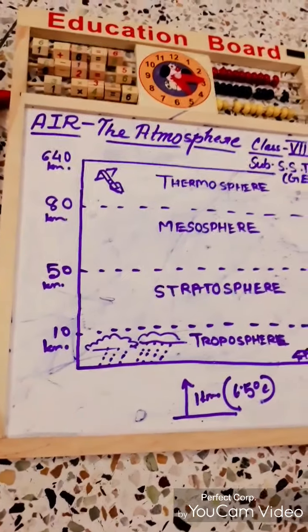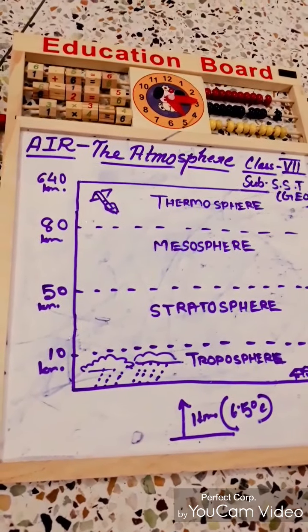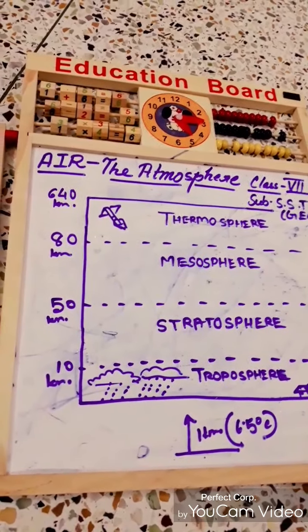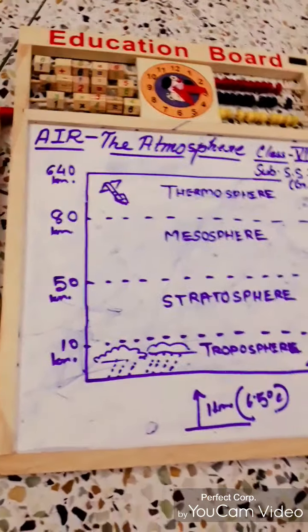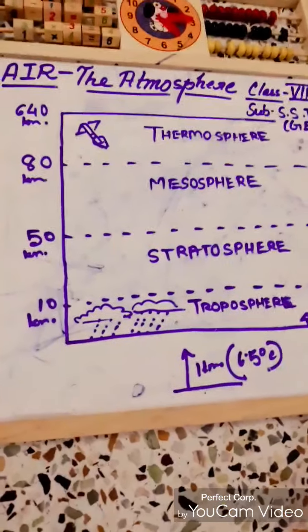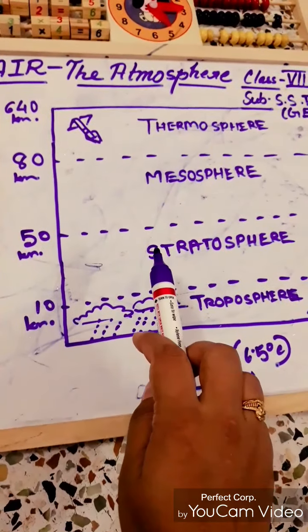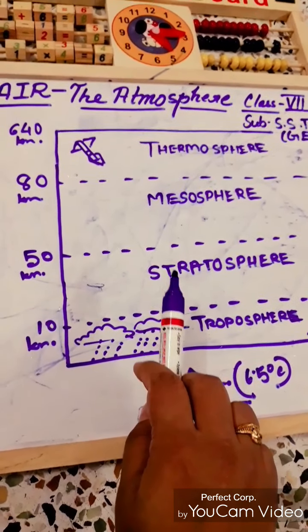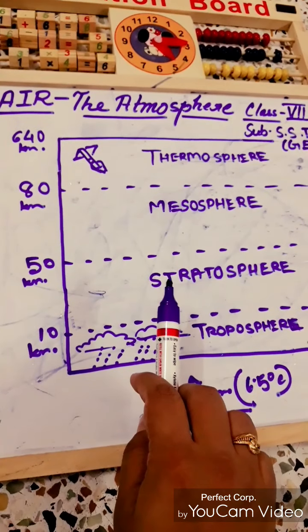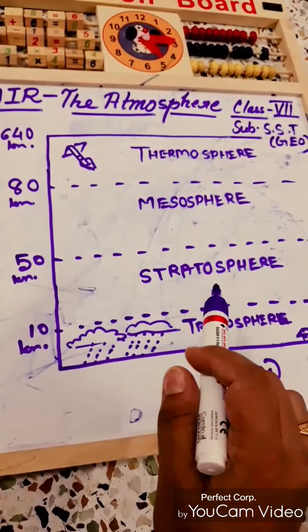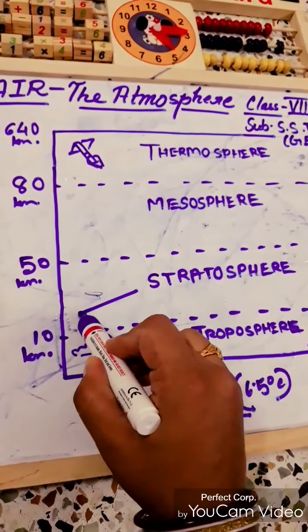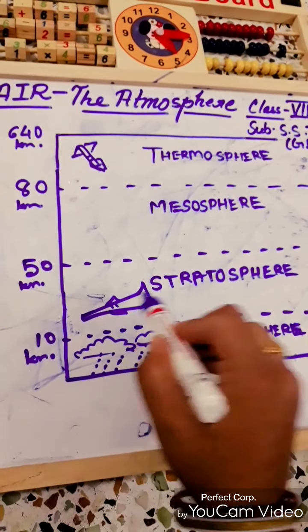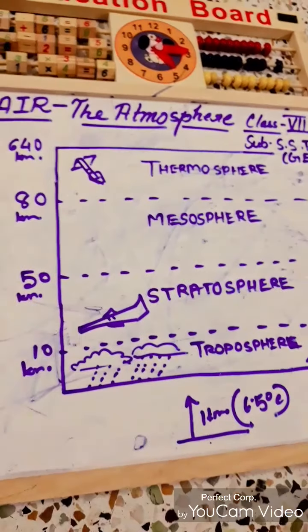The troposphere is a mixture of different types of gases, and clouds are also available there. But the stratosphere doesn't have any clouds or any weather phenomena or storms. These factors make it the ideal zone for jet planes. So jet planes are also available in this sphere. Okay.